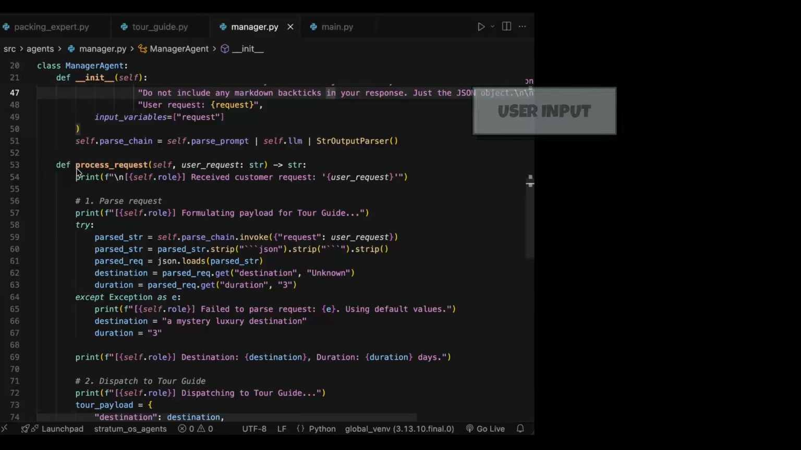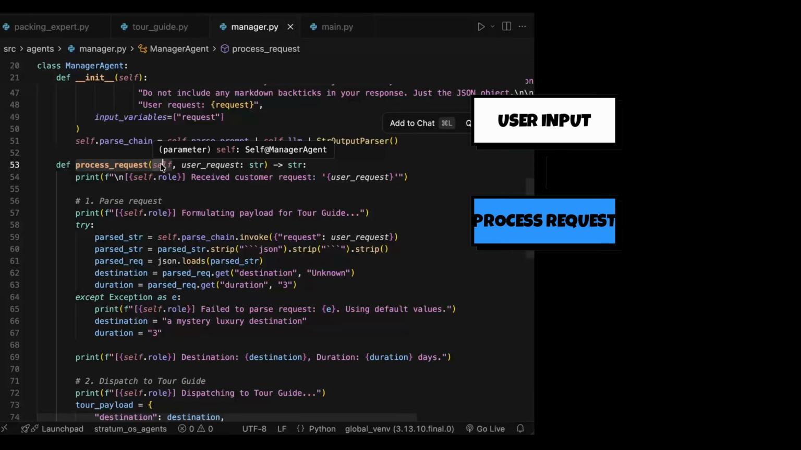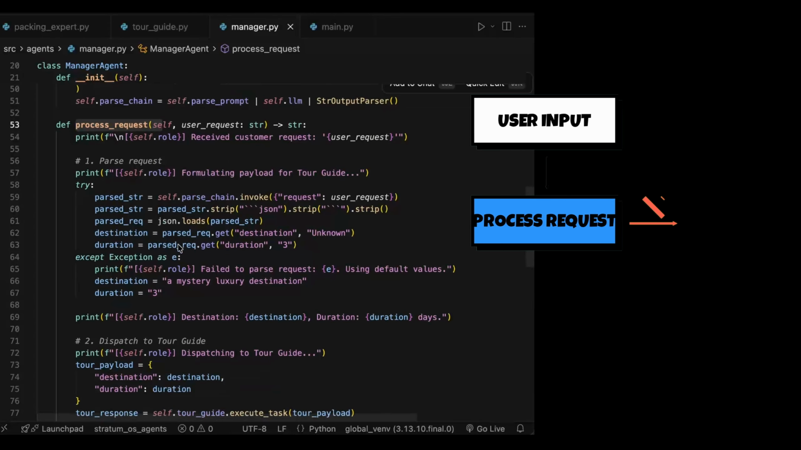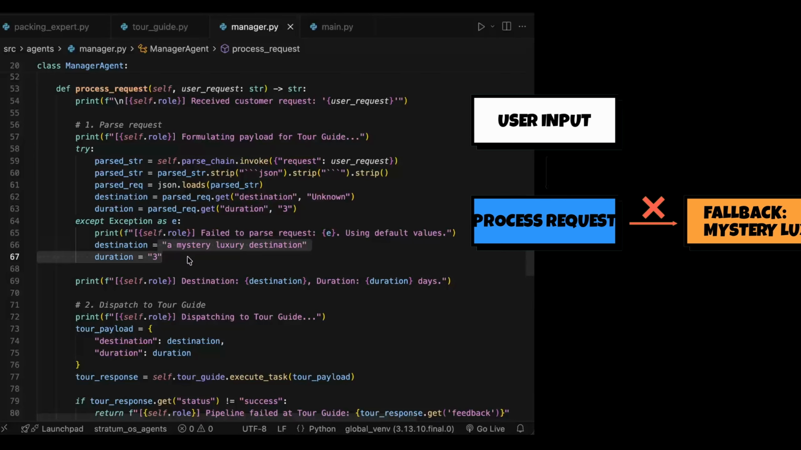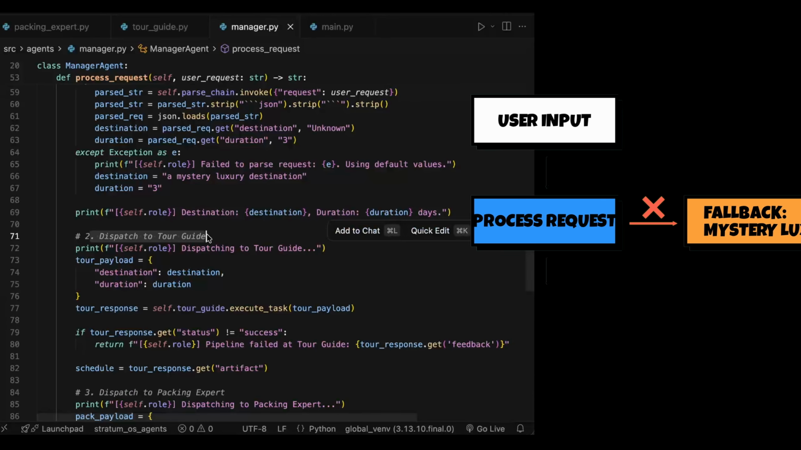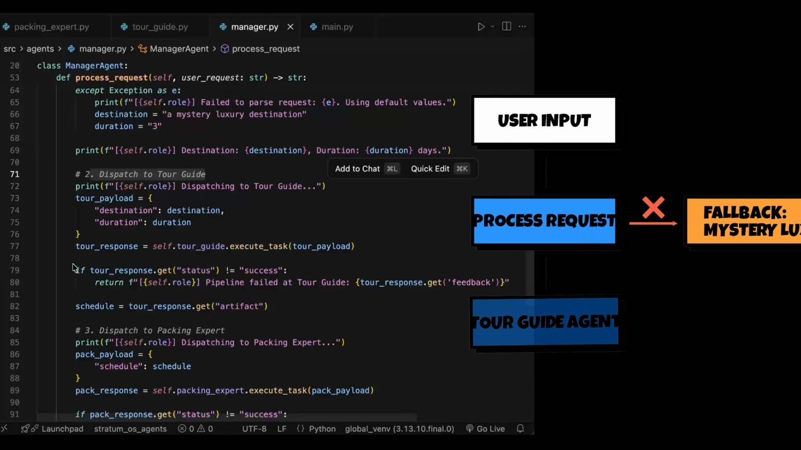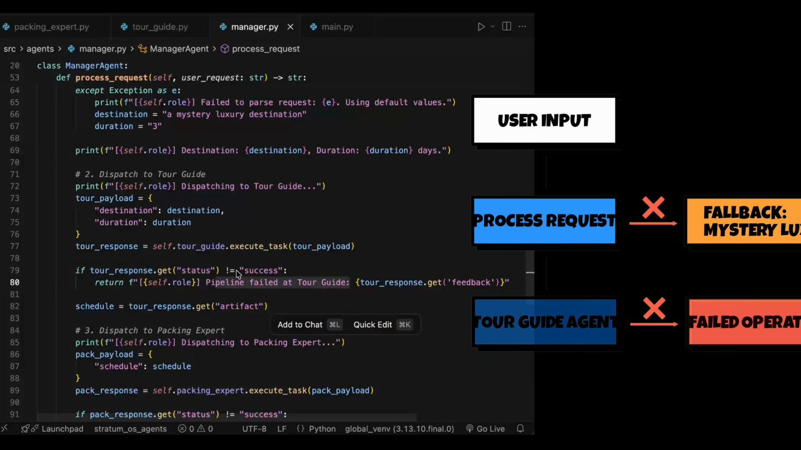Perfect. Now a new thing called process request. It processes the user input and judges the role to divide among the sub agents. If it fails, then it falls back to a pre-built input like a mystery luxury destination for 3 days. Perfect. After processing, it dispatches to the tour guide. Here, if it does not get success, then it is flagged as failed. You can see it's not equal to success, meaning if it does not succeed, then mark it as a failed operation and save the log in an artifact.